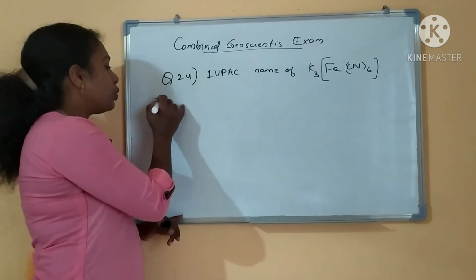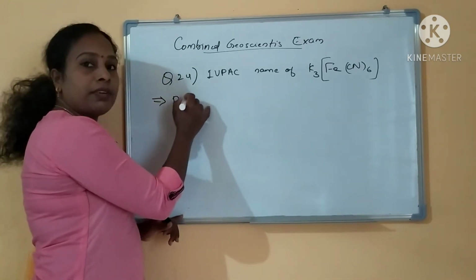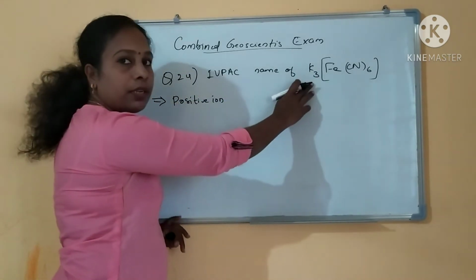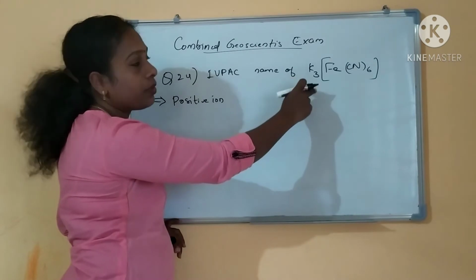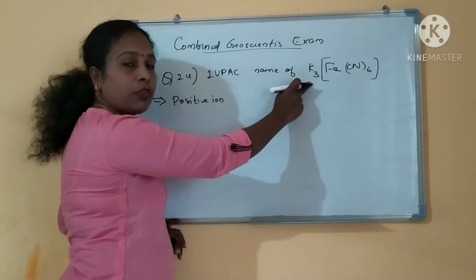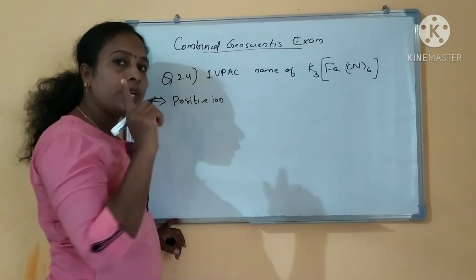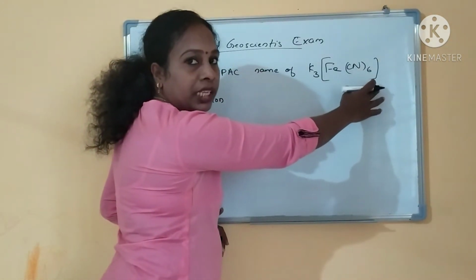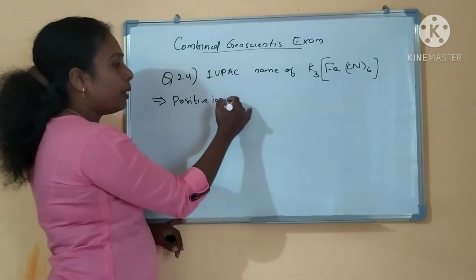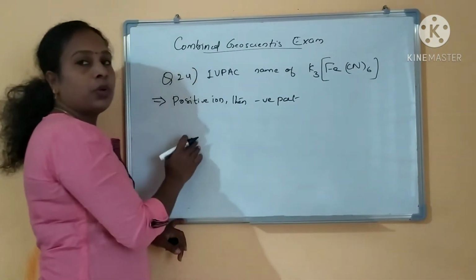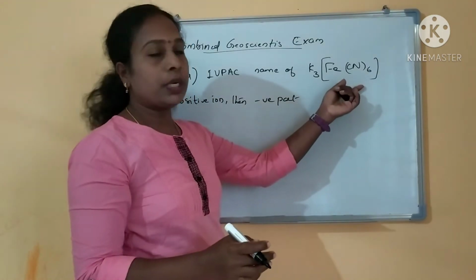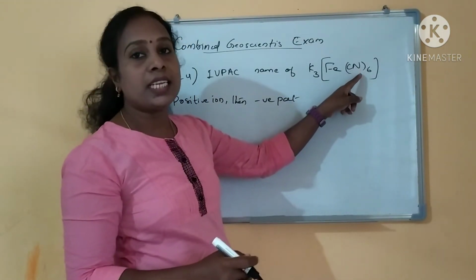First one is you have to name the positive ion first, followed by the negative part. What is the positive ion here? Here potassium is the positive ion, so you have to name the positive ion first, then only you have to take the negative part. Then second thing is about this complex part, how to name these ligands.